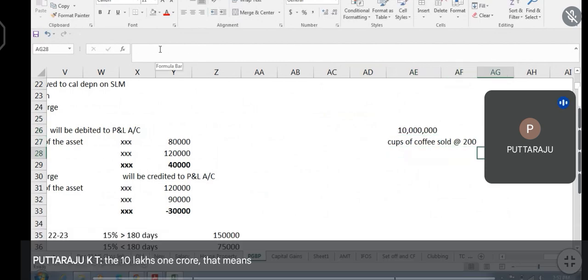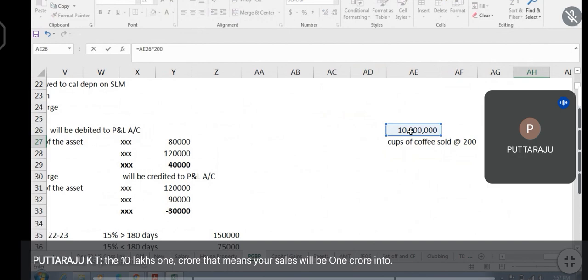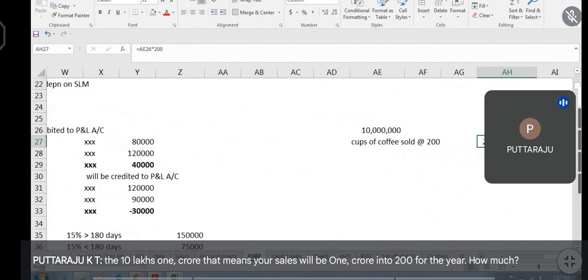That means your sales will be 1 crore into 200 for the year. How much? 200 crores your sales.